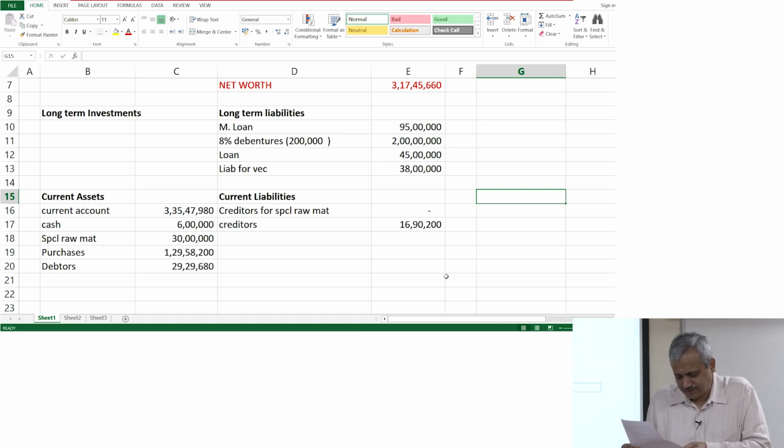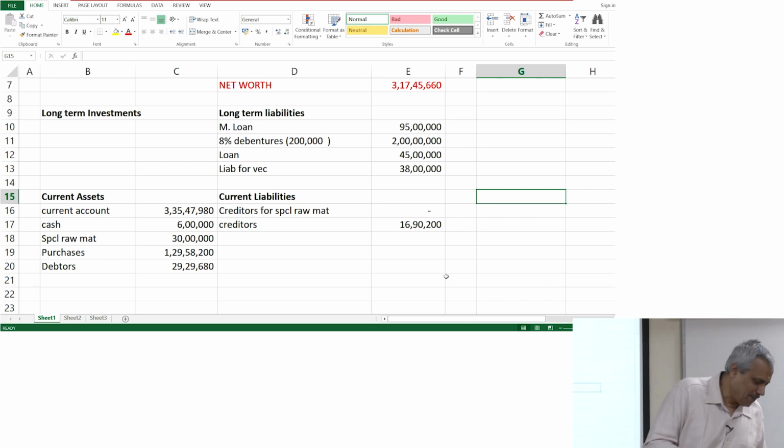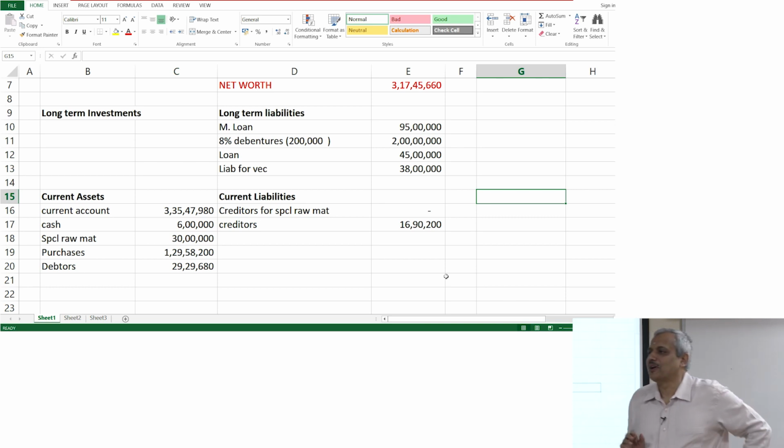Transaction number 16, incurred an advertisement expenditure of 45 lakhs on 1st of April 2018 and paid through a 1 month post dated check. The effect of the advertisement is expected to last 2 years. Now, how do you treat this?